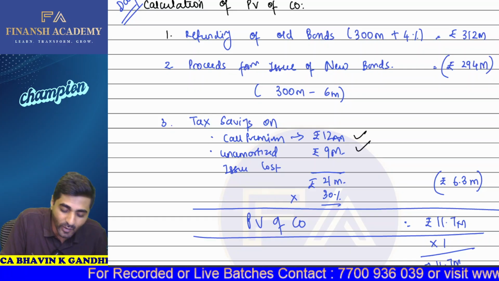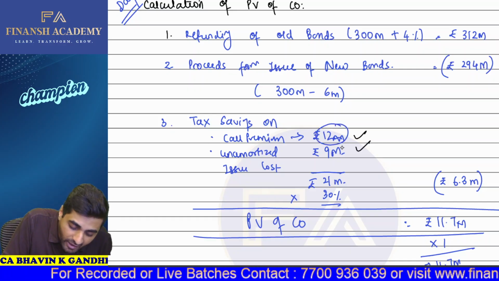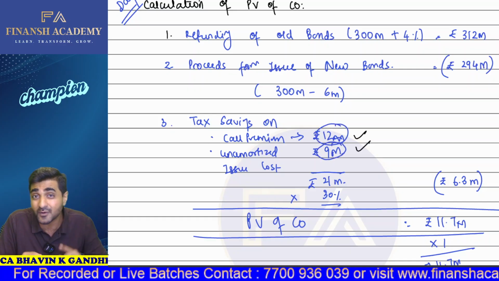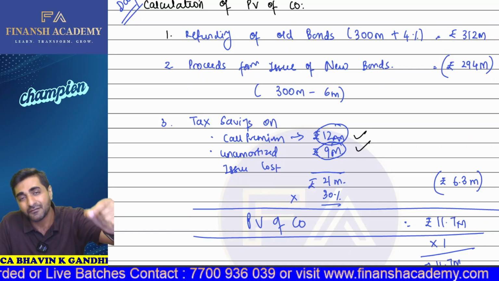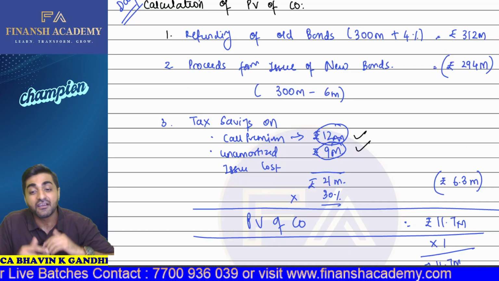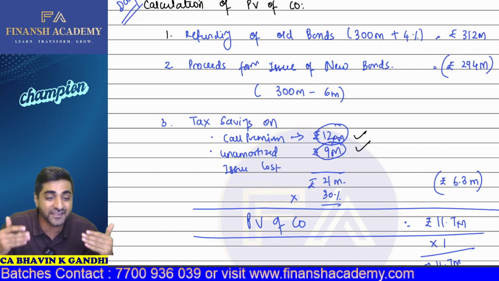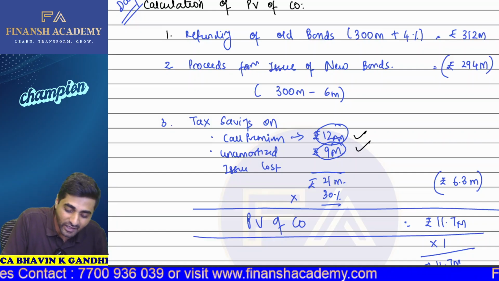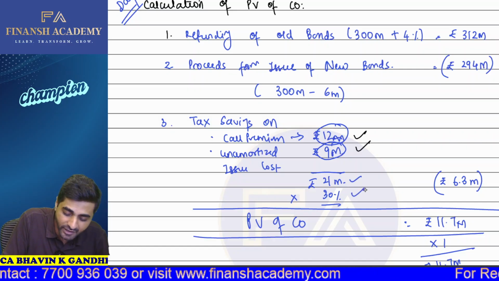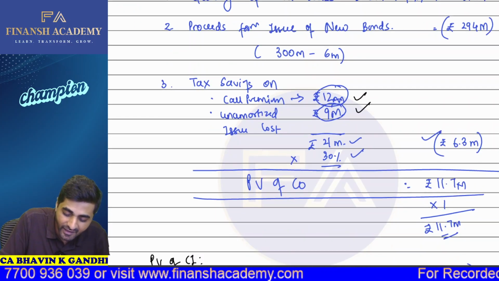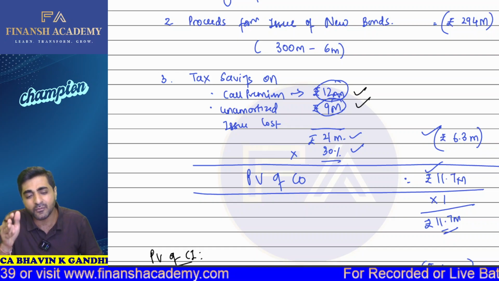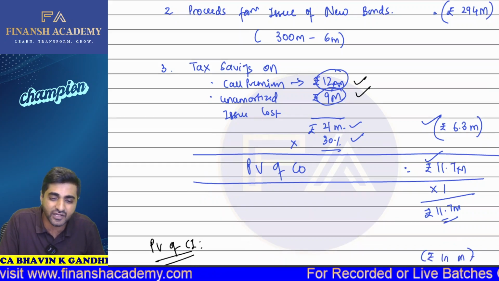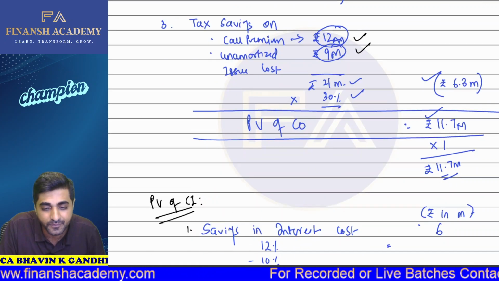So 12 million was the call premium. Then the unamortized portion of the issue cost: as I told you, the old bond is going away, so its unamortized part will be debited in the P&L account today. Will it result in any kind of tax savings? Yes, sir. So the total tax savings will be 21 million into 30%, that is 6.3. I subtract that and eventually get 11.7, which I'm going to incur today itself. So 11.7 million is my cash outflow.